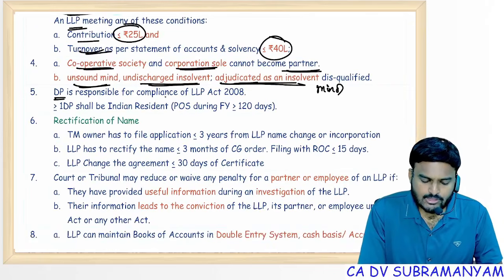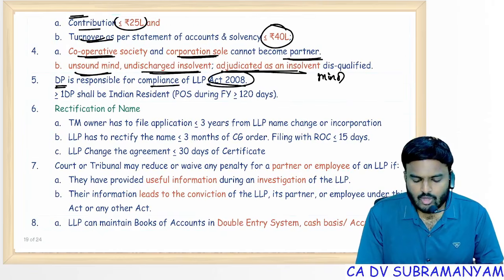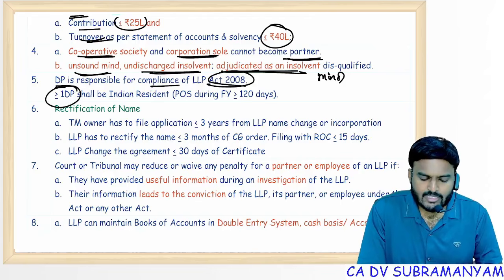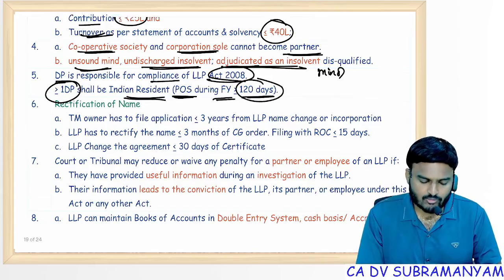DP is responsible for compliance of the LLP Act 2008, correct? That means on non-compliance of LLP Act provisions, LLP gets punishment, DP also gets punishment. At least one designated partner should be an Indian resident. For residential status, we need to check the period of stay in the current financial year, at least 120 days.